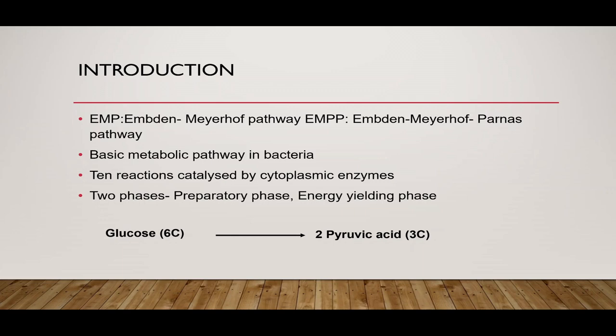The glycolytic pathway has 10 reactions which are catalyzed by enzymes which are present in the cytoplasm, and these 10 reactions can be divided into two phases. The preparatory phase, which includes first 5 reactions, and the energy yielding phase, which includes the next 5 reactions. The net reaction of glycolysis involves breakdown of 6-carbon sugar glucose to produce 2 molecules of 3-carbon derivative pyruvic acid.